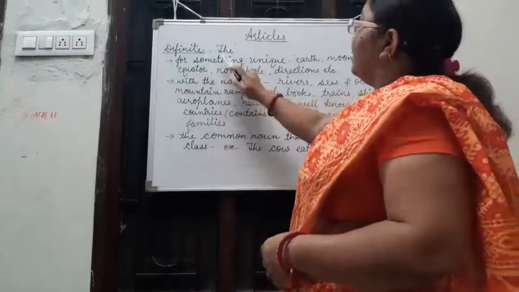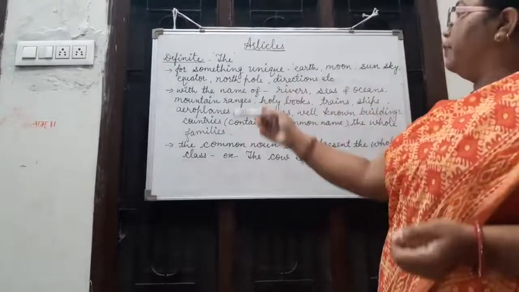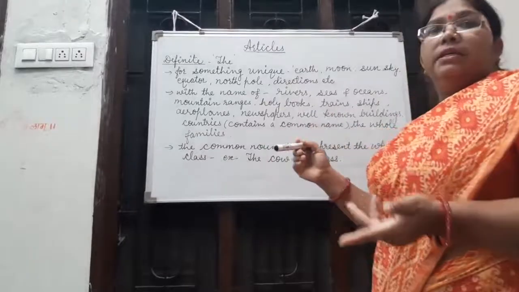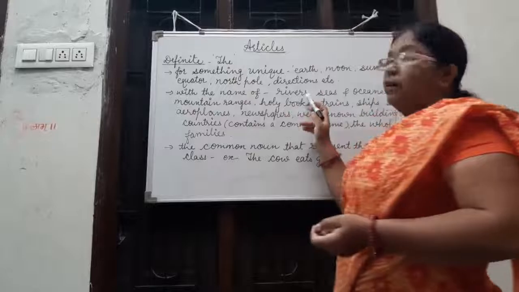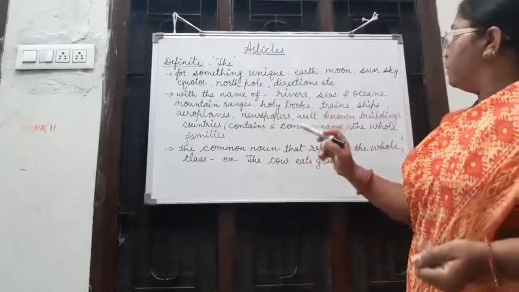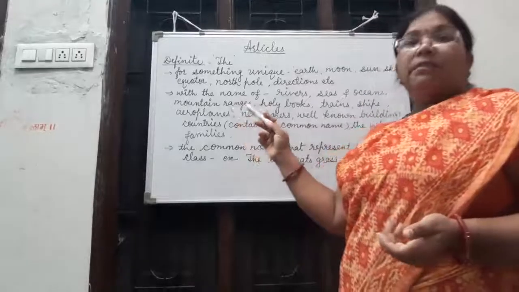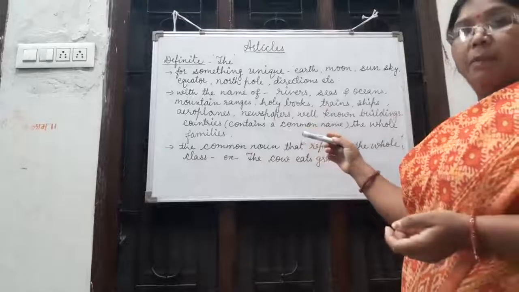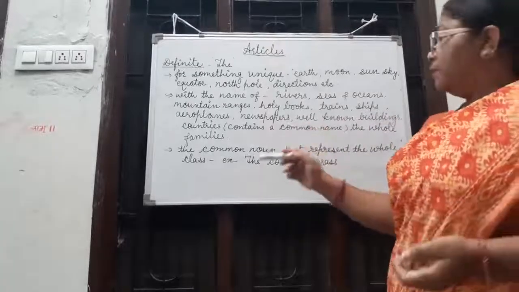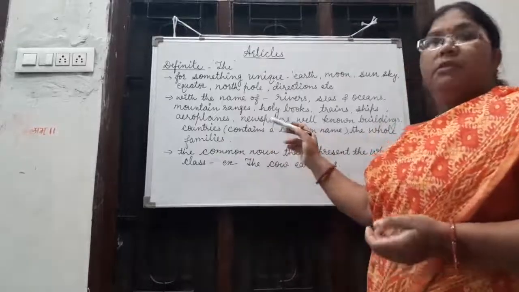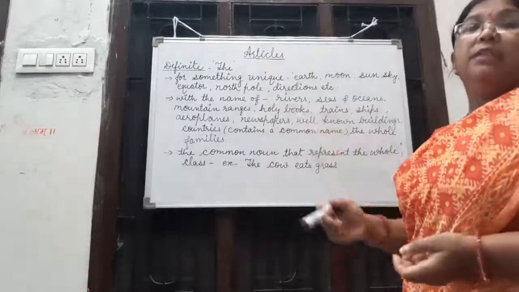In this way, the is also used for something that is unique, such as the earth, the moon, the sun, the sky, the equator, the North Pole, directions, etc. The east, the west, etc. Like this, we use the with the names of rivers such as the Ganga, the Nile, seas and oceans, the Pacific Ocean, the Indian Ocean, mountain ranges, the Himalayas, the Alps, holy books like the Ramayana, the Mahabharata, the Quran, etc. Trains, the Shatabdi Express, ships such as the Ashoka, aeroplanes, the Indian Airlines, newspapers, the Navbharat Times, the Indian Express, well-known buildings such as the Taj Mahal, the Red Fort.